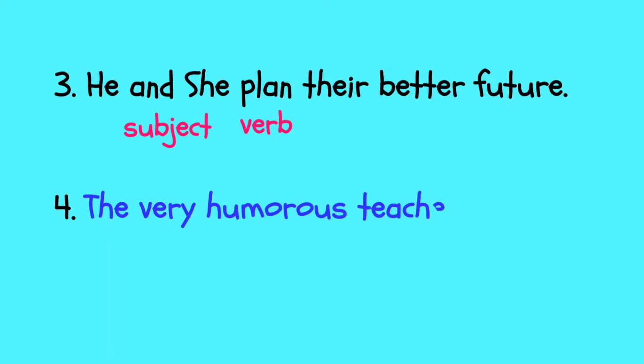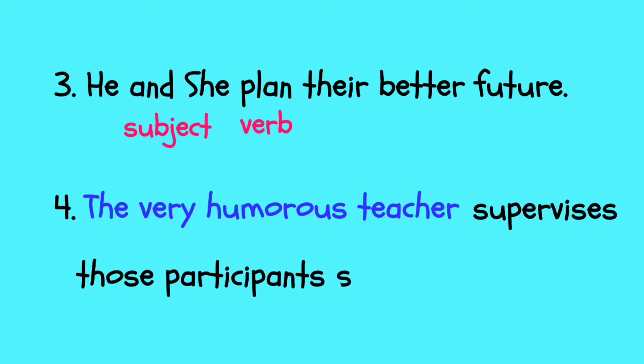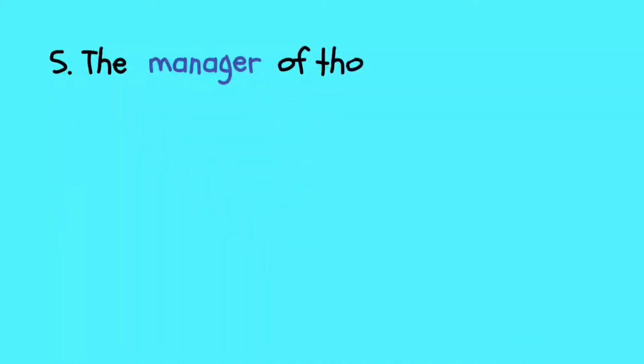Next, number 4, we have: the very humorous teacher supervises those participants seriously. The main subject is teacher. The complete subject is the very humorous teacher, and the main subject is teacher, the third singular person. So even though the subject is quite long, it is the third singular person, so the verb is plus s, supervises.